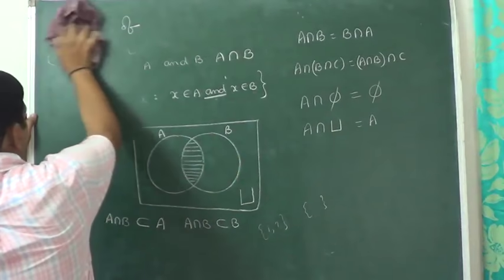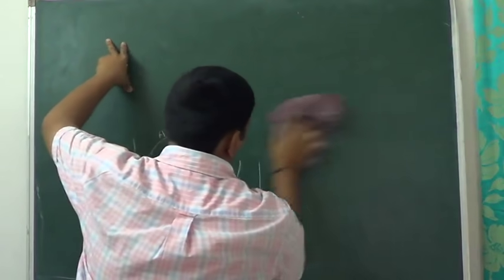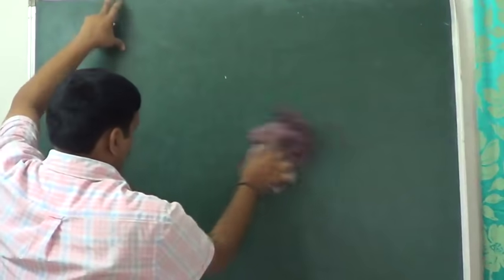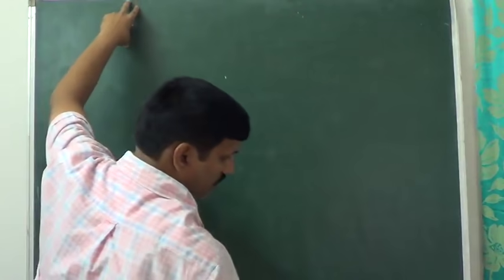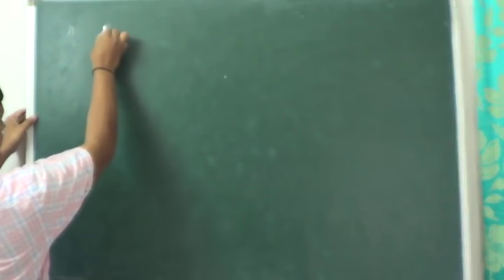So next we are going to discuss the difference of two sets. A is one set, B is another set.